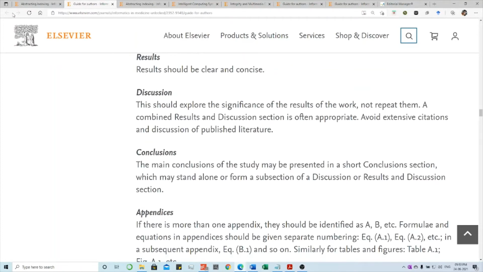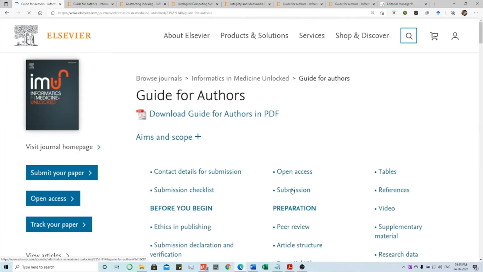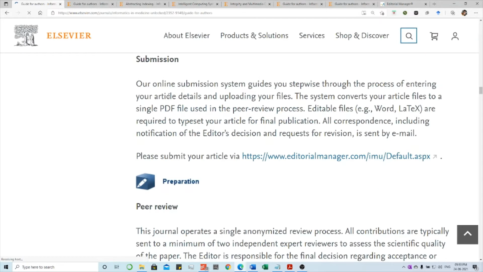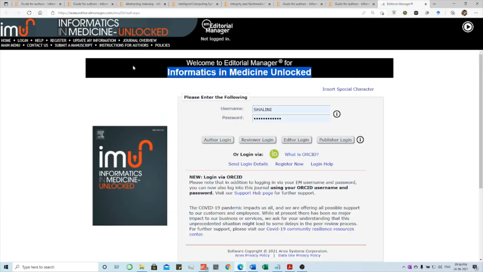After that, in the same guide for authors page, you can see a submission tab. This is a submission tab. If you click that, you can see an online submission system link provided over here. So it is an editorialmanager.com link. This is the website where you have to register with your email ID, and this is the web page where you have to submit your article.